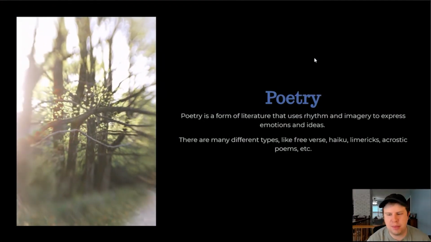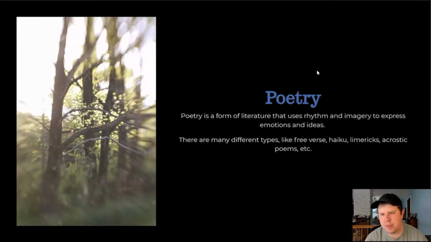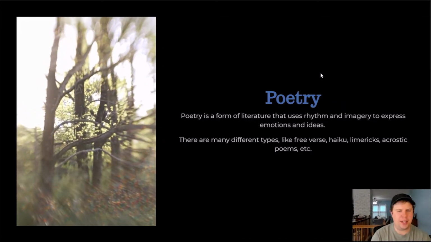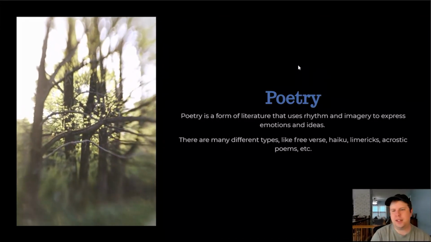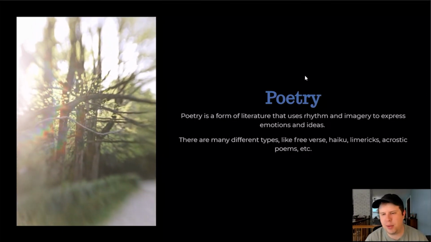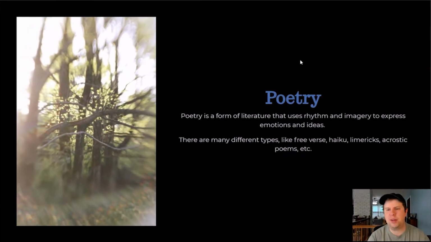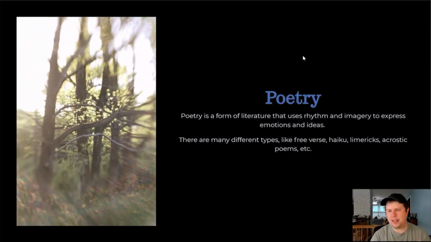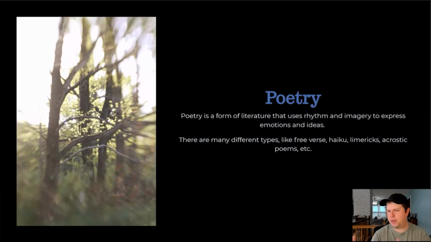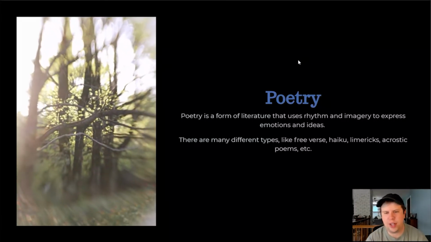The next term is going to be poetry. Poetry is a form of literature that uses rhythm and imagery to express emotions and ideas. There are many different types, like free verse poetry, haiku, limericks, acrostic poems, etc. But again, we're just introducing the term, so just know that poetry can express stories, themes, or ideas in a different way than a lot of the other types of writing and genres we're looking at.